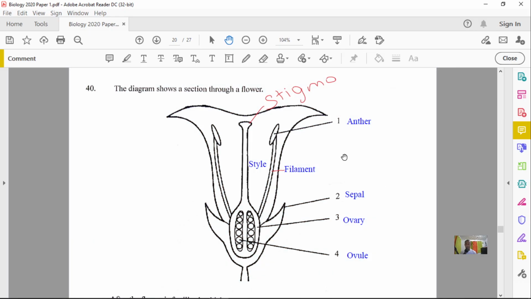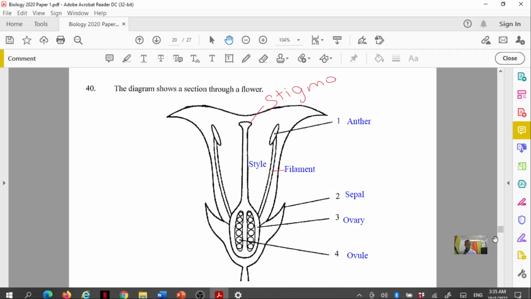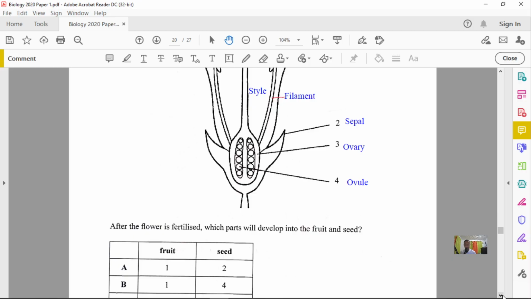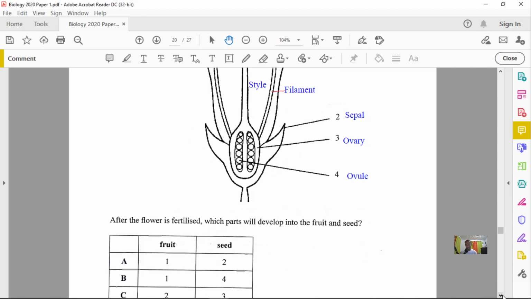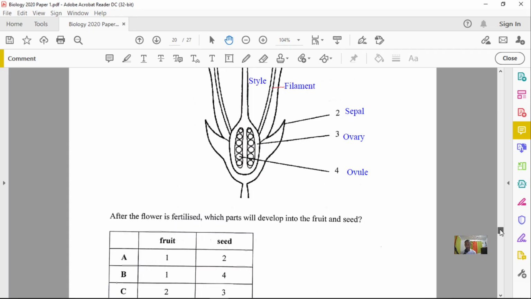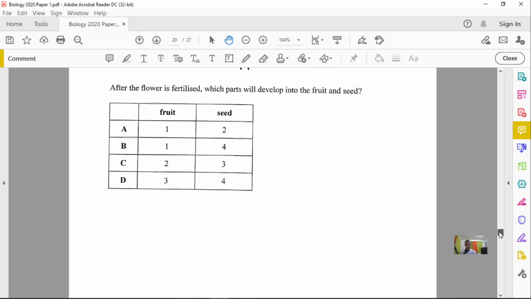All right, so importantly now, the diagram shows a cross section of the flower. The question says, after the flower is fertilized, which part will develop into the fruit and which part will develop into the seed. As you know already, the fruit is formed from the ovary and the seed is formed from the ovule. So we're looking for 3 and 4 right here, respectively, fruit and seed.